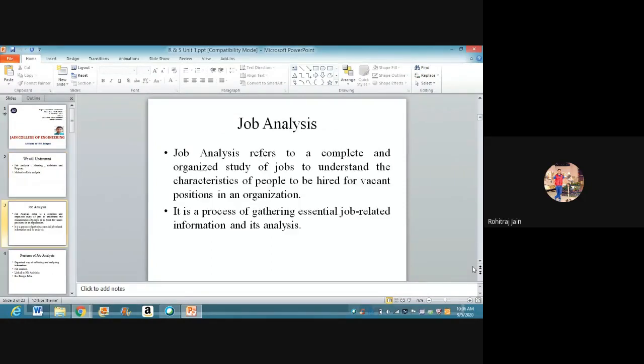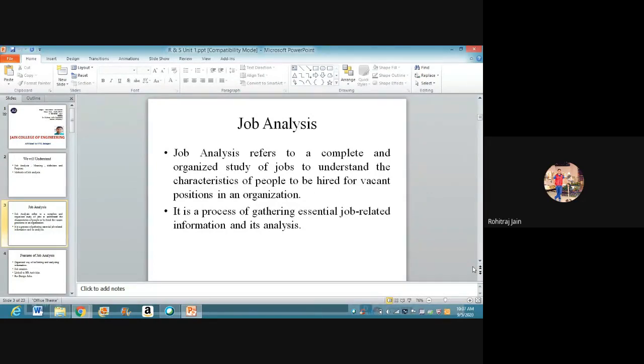Now, job analysis. Please listen carefully. Job analysis refers to a complete and organized study of jobs to understand the characteristics of people to be hired for vacant positions in an organization.